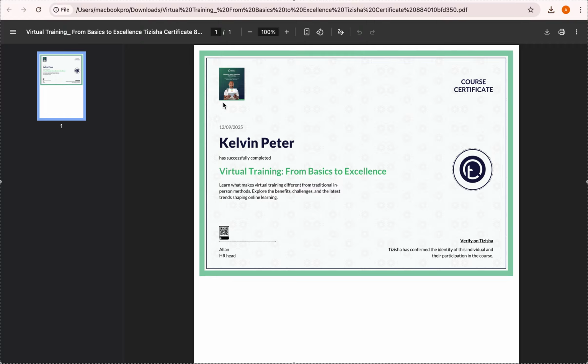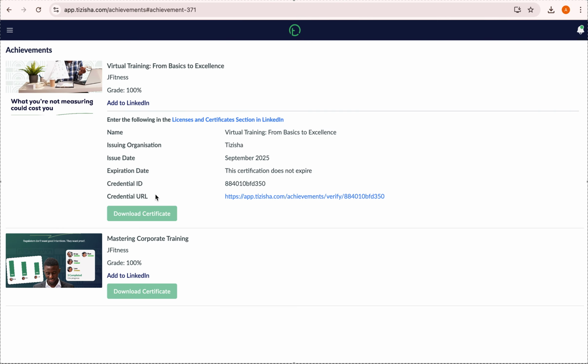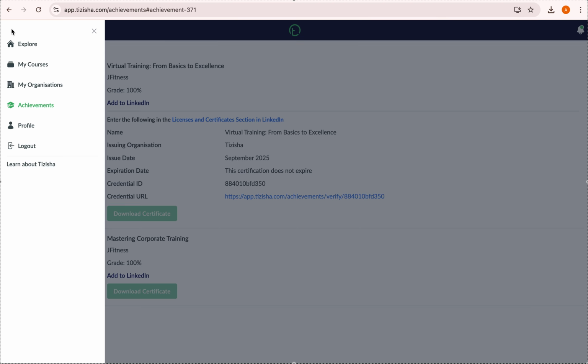So this is basically how the certificate will look once you download it. And if you want to have a physical copy of this, of course, you can print it and so on. So you can download this. If you click on this, you should be able to download. Or you can just download it by clicking on this button right here. Okay, so we're good in that regard.